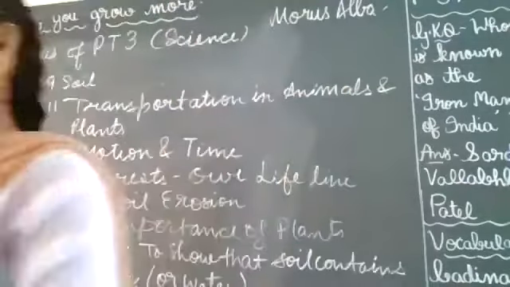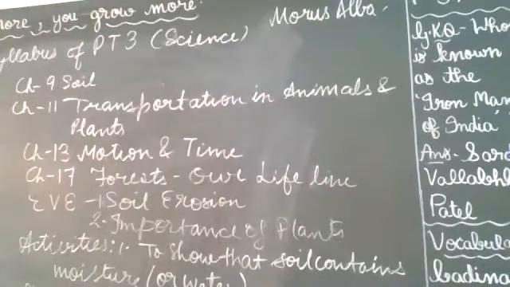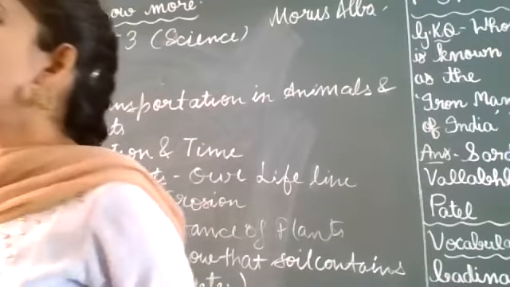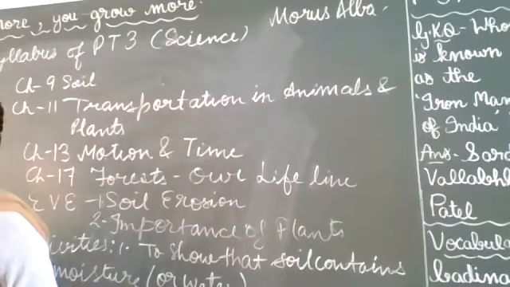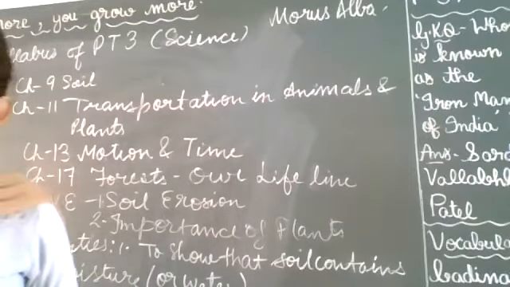The rectum is the upper part of the anus. Next, what is the function of large intestine? That has an absorption and assimilation. Both are correct. Water and salt, you can write this.